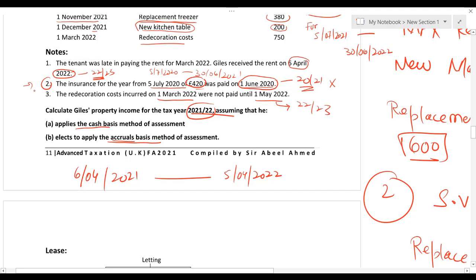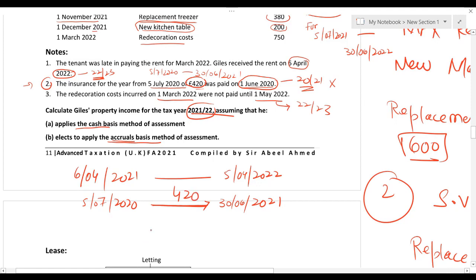Insurance was paid on June 2020, but it was for the period 5th July 2020 till 30th June 2021. So look at this. Can I say insurance which is for 12 months 420?